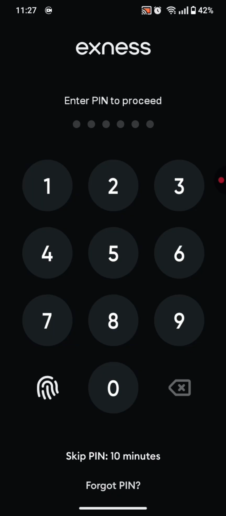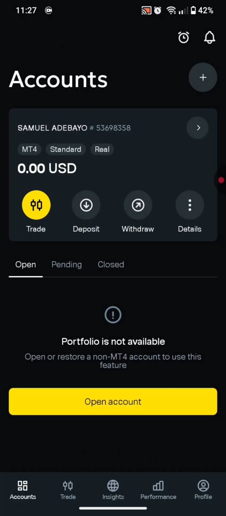Note that Exness is not an arbitrage platform. Exness is not created for arbitrage, but we are only doing this with the help of those on the back end who are there to ensure that our account gets activated seamlessly without having any issues. So that is why we are able to get this rate activated on our account. So let me go ahead and open this. To get the same result on your own Exness account, please check out the tutorial which I have done. It's going to guide you step by step on how to get started on this whole arbitrage.